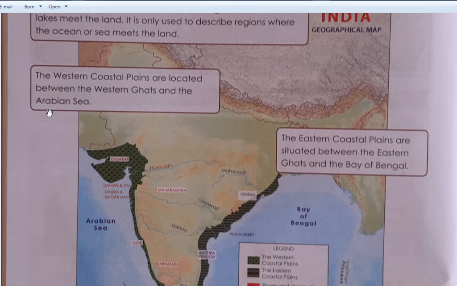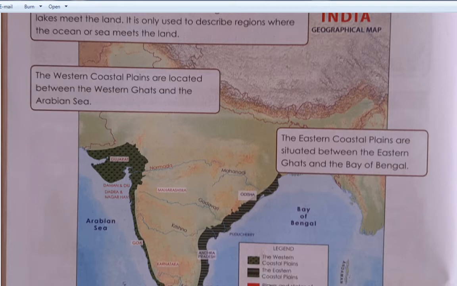Then the next point is the western coastal plains are located between the Western Ghats and the Arabian Sea. As I told you, these western coastal plains are located between Western Ghats and Arabian Sea, and these eastern coastal plains are situated between Eastern Ghats and Bay of Bengal.